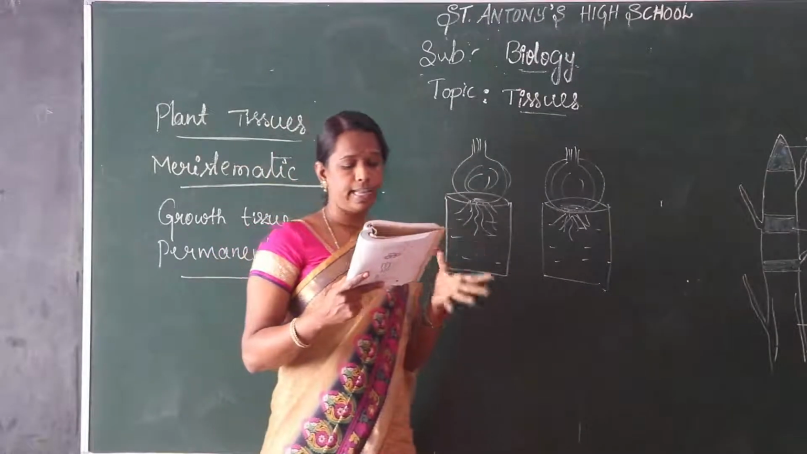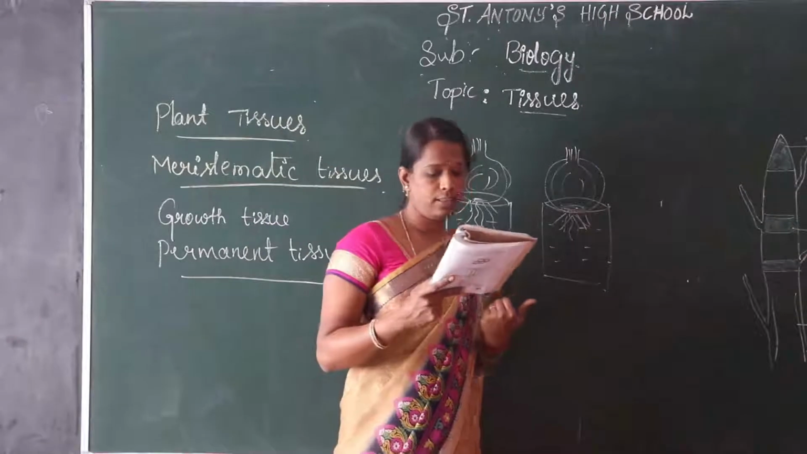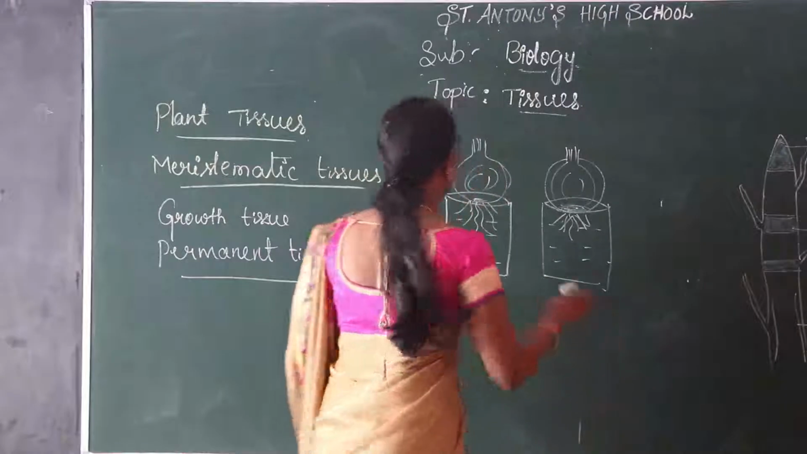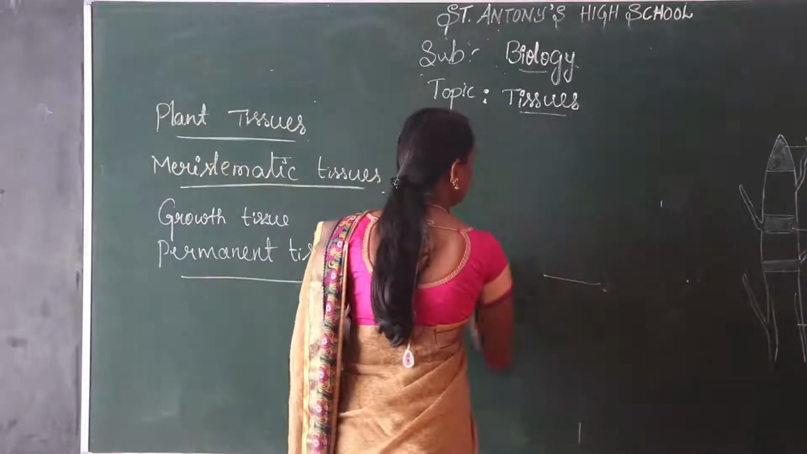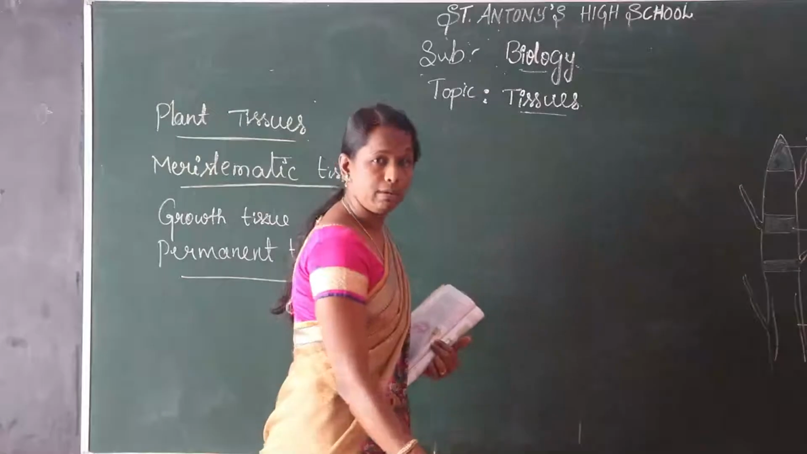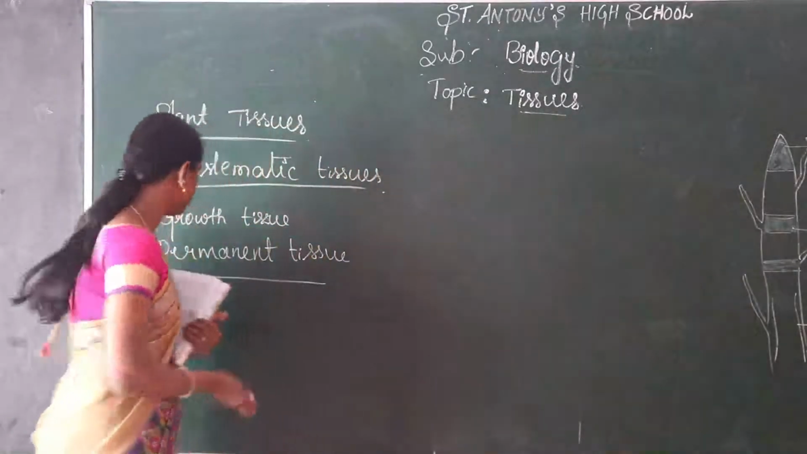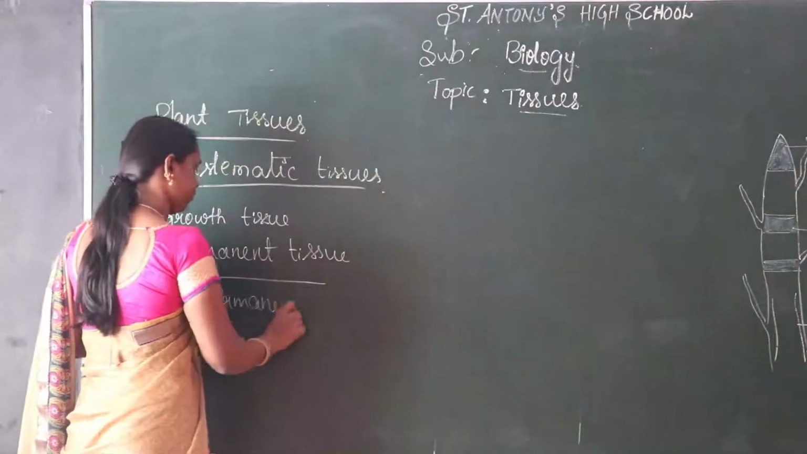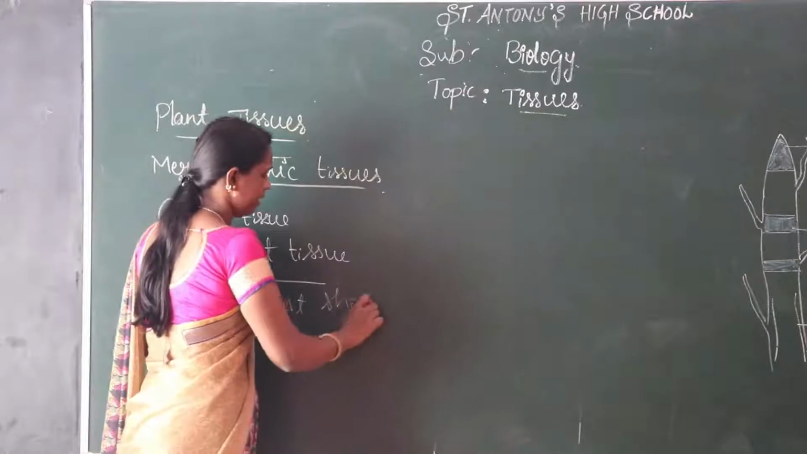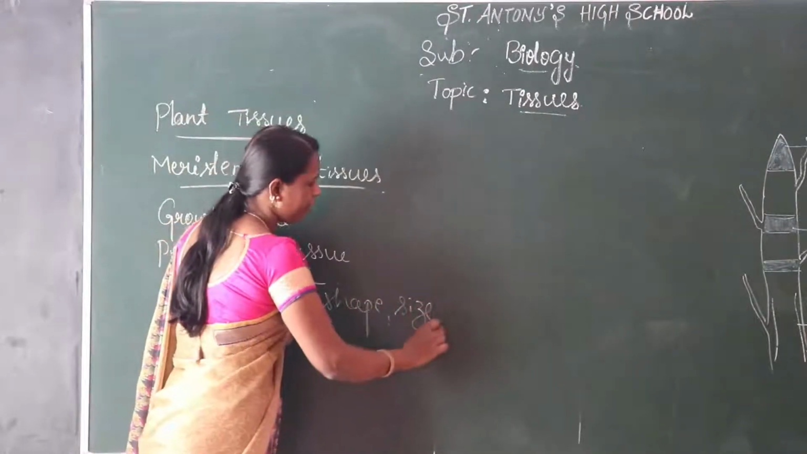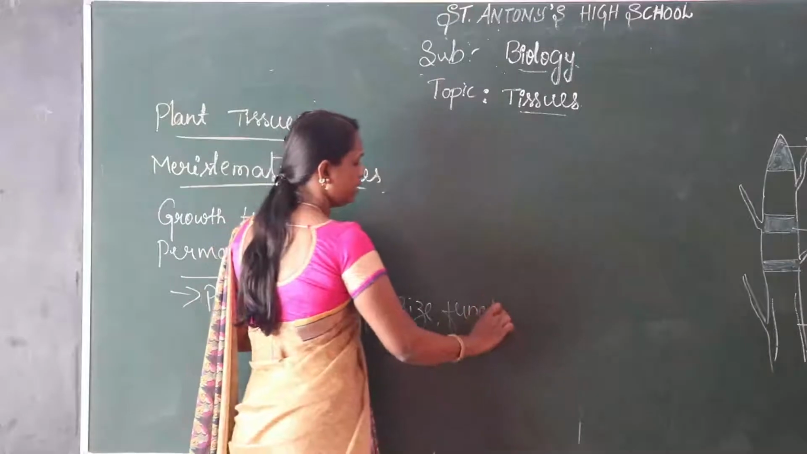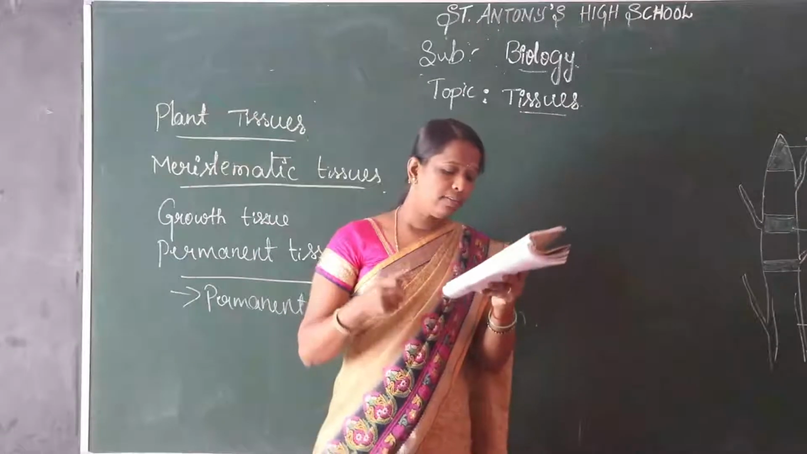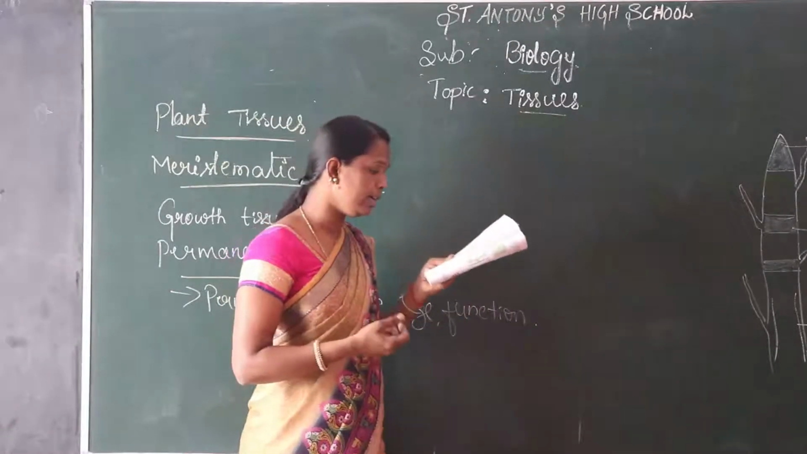Here we have to take some slices of vegetable, thin slices of the plant stem. So mainly the permanent tissue depends upon the permanent shape, size and function of the plant part. Okay, so cover slip and observe under a microscope.